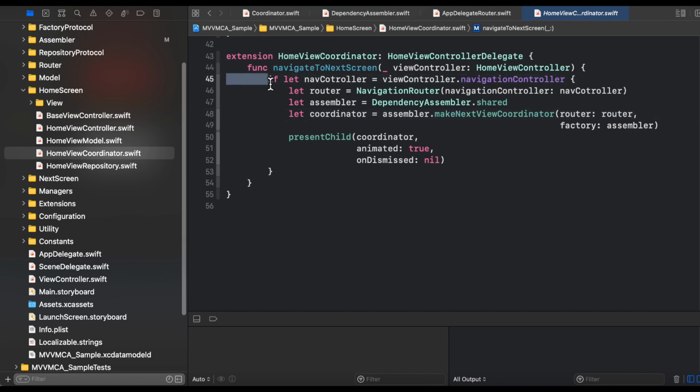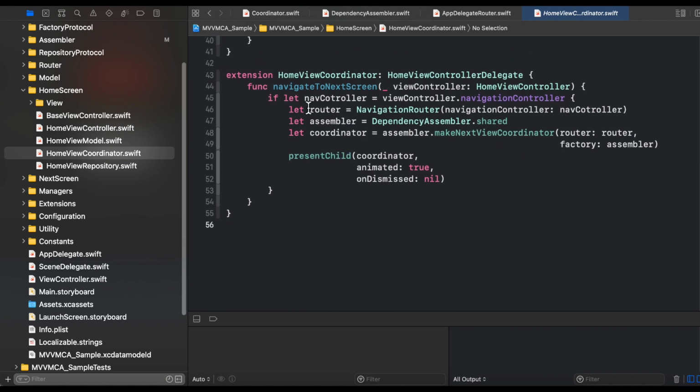On line number 45, we are getting the navigation controller from the home view screen, and we are creating the navigation router with the help of this nav controller. With the help of assembler, that is the shared class, we are creating the coordinator, which has two parameters, router and the assembler. With the help of assembler, make next view coordinator, we are receiving the coordinator object. And with the help of the present child method in our home view coordinator, we are asking the coordinator of the next view screen to perform that particular navigation.